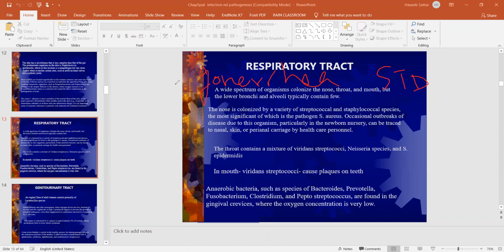This bacteria Neisseria gonorrhoeae is present in our urinary tract, and it also causes gonorrhea. And in our nose, we have Neisseria meningitidis.